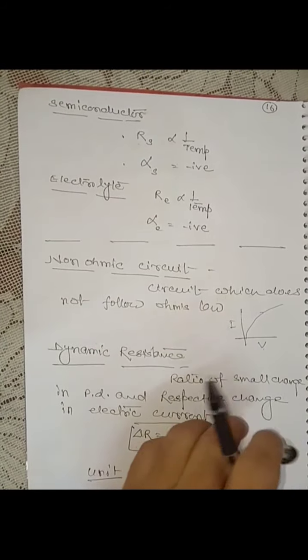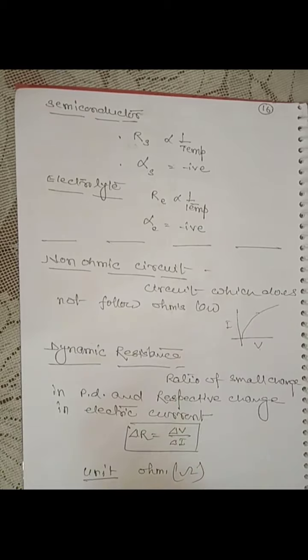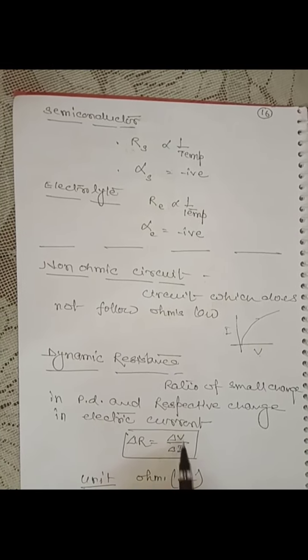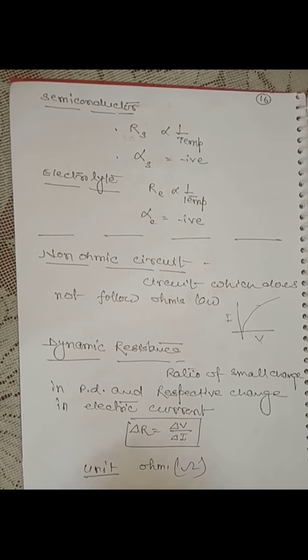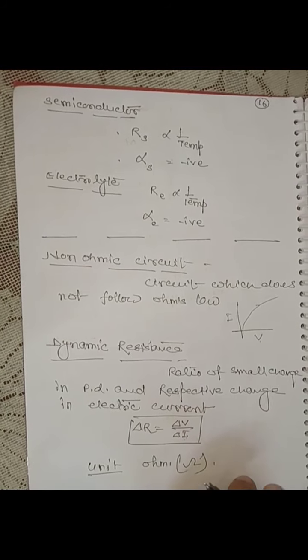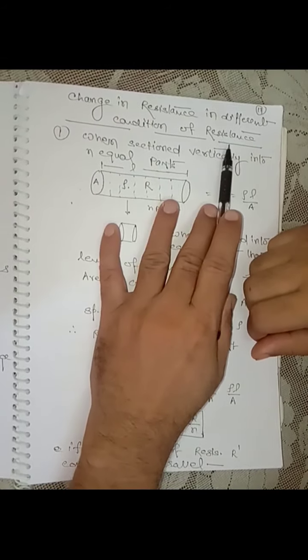Dynamic resistance is the ratio of a small change in applied potential difference and the respective change in current, that is delta R equals delta V upon delta I. Its unit is also ohm. Now the important point: change in resistance in different conditions of resistance.